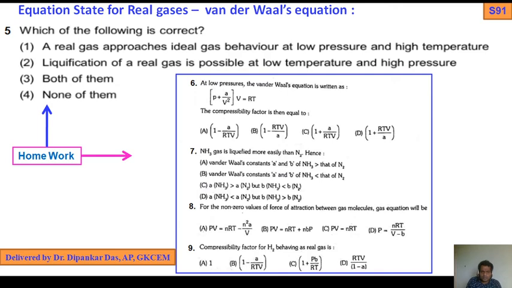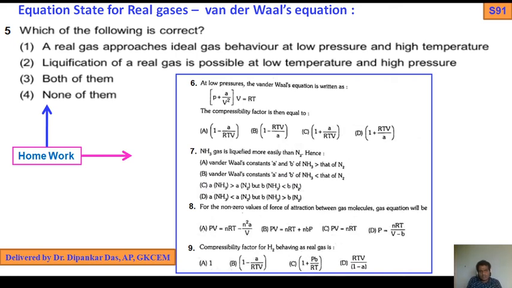Now, for a non-zero value of force of attraction between gas molecules, the gas equation will be: A, PV equals nRT minus a n squared by V; B, PV equals nRT plus nbP; C, PV equals nRT; D, P equals nRT by (V minus b). With a non-zero force of attraction between gas molecules, what will the gas equation be? You have to choose 1 out of 4.